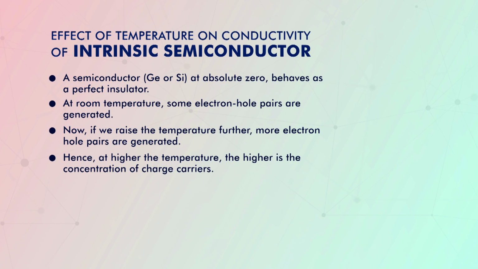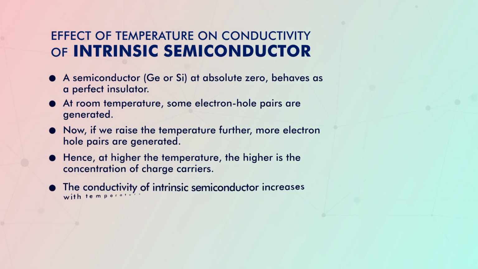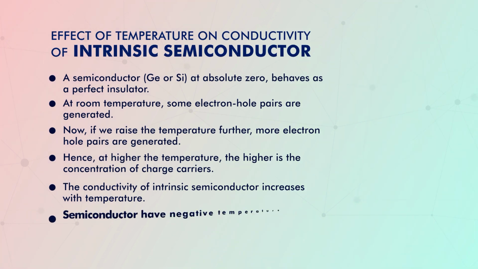Thus, as the heat, that is temperature, increases, the conductivity of the semiconductor also increases. This indicates that the resistance of the semiconductor decreases as temperature increases. Hence, the semiconductor is said to have a negative temperature coefficient.